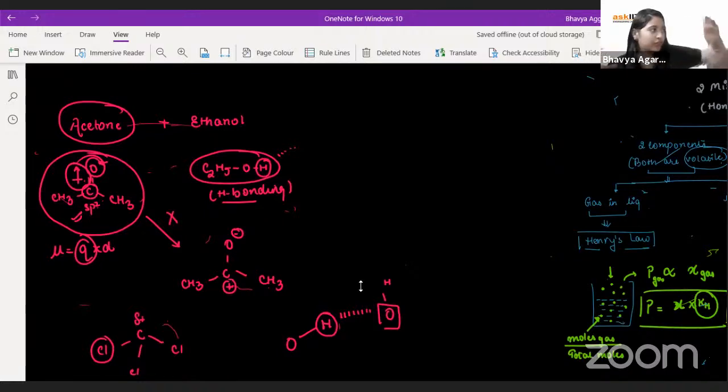Now, force of attraction means there is one particle on this side and the other particle on this side, which is coming closer, right? Now, when this is coming closer, you see it is sp3 hybridization, which means it's a 3D molecule, right? There's a carbon, there's oxygen.